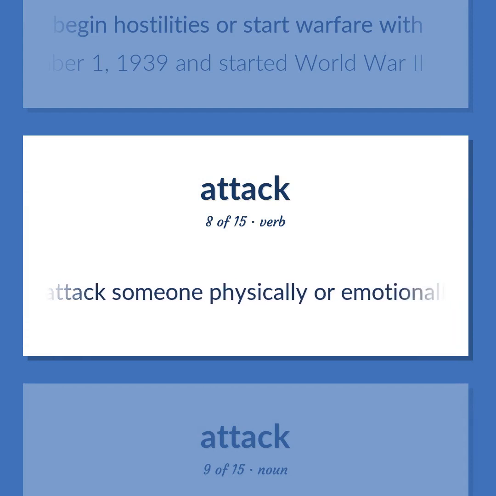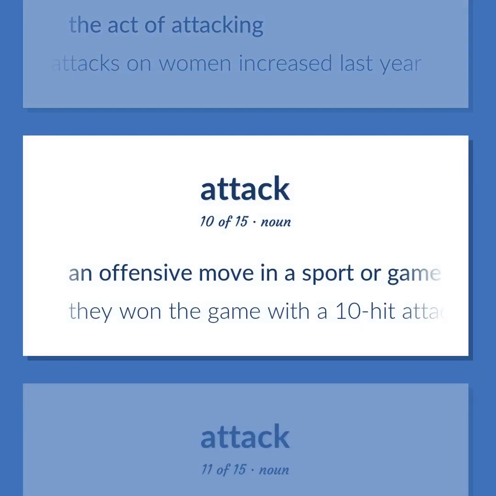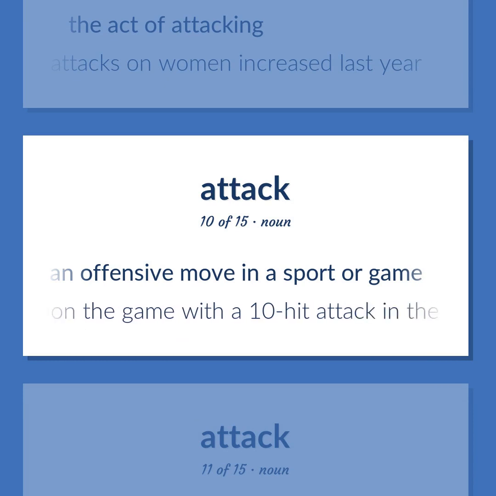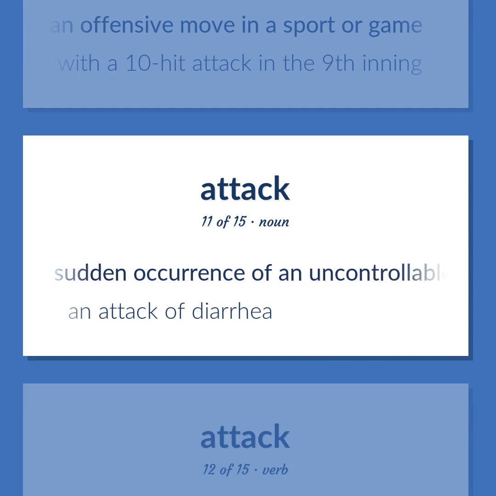Attack someone physically or emotionally. The act of attacking. Attacks on women increased last year. An offensive move in a sport or game. They won the game with a 10-hit attack in the 9th inning. A sudden occurrence of an uncontrollable condition. An attack of diarrhea.